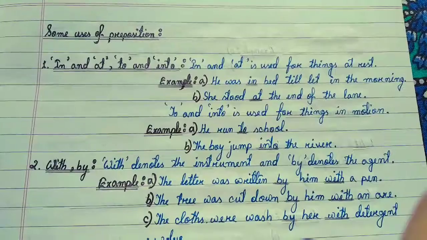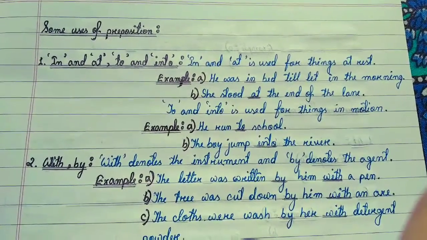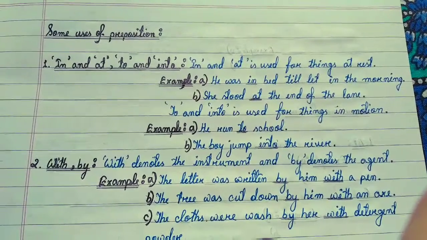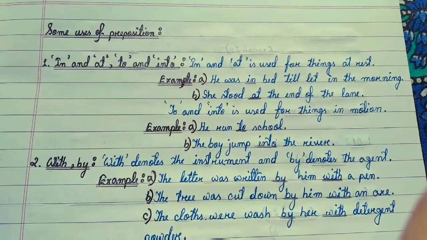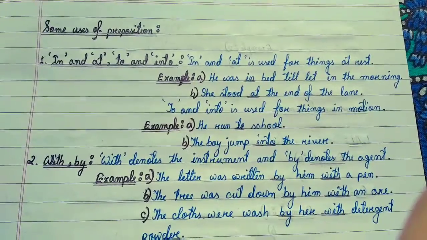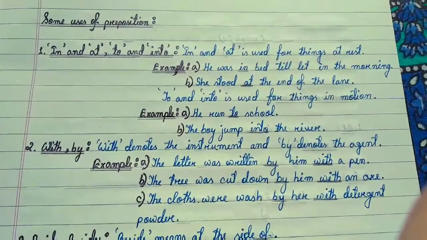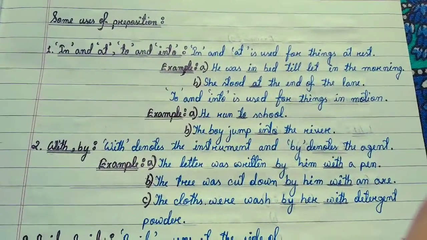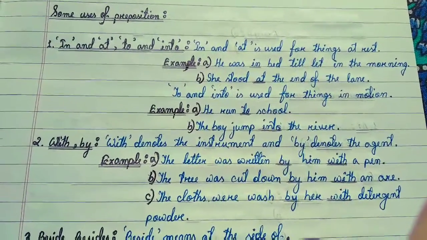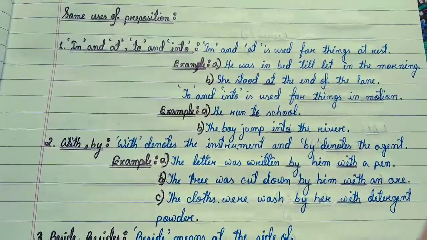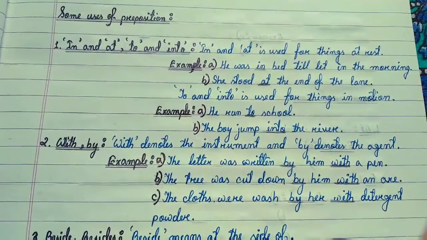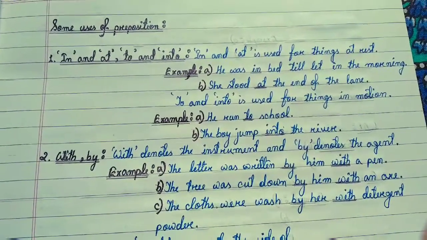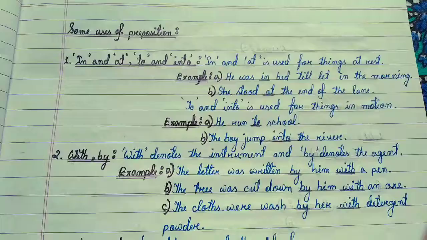To and into are used for things in motion. He ran to school. To is a preposition. The boy jumped into the river. Into is a preposition. With and by. With denotes the instrument and by denotes the agent. The letter was written by him with a pen. Here, by and with both are prepositions. The tree was cut down by him with an axe.